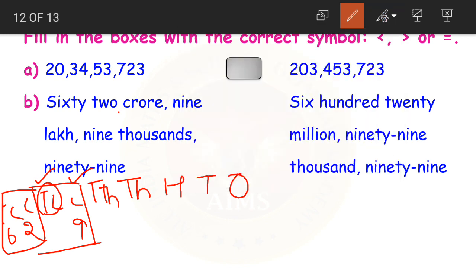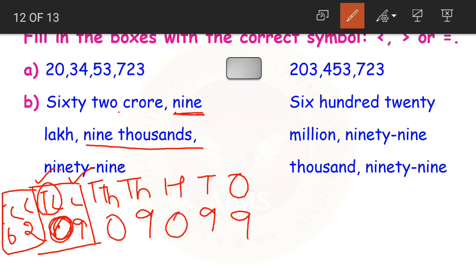We are only having 9 lakhs. So we will place 0 in the 10 lakhs place. Then we have 9,000s. So 9 in the thousands place. Then we have 99. 90 means 9 in the tens place. Then we have a 9 here. Now look at this. We do not have any numbers in 10,000 and hundreds place as well.